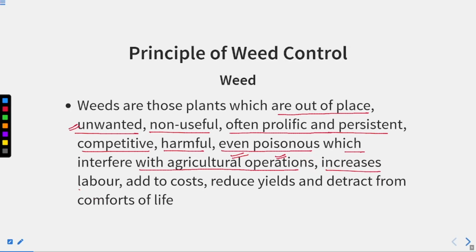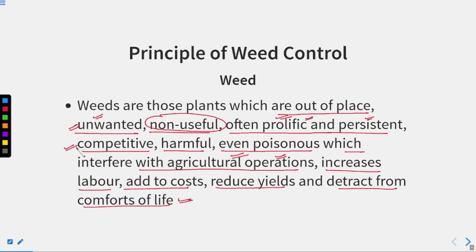They also increase the labor, add to cost, reduce yields and detract from the comforts of life. So these are basically unwanted plants that grow by themselves in the cropland. They are of no use, non-useful. Often prolific and persistent, they can grow very quickly, and they are sometimes persistent.